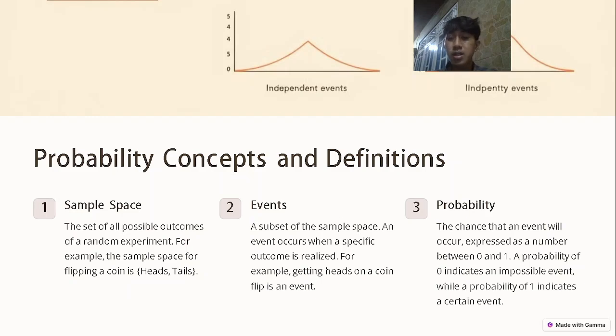Probability is the chance that an event will occur, expressed as a number between 0 and 1. A probability of 0 indicates an impossible event, while a probability of 1 indicates a certain event. Next.